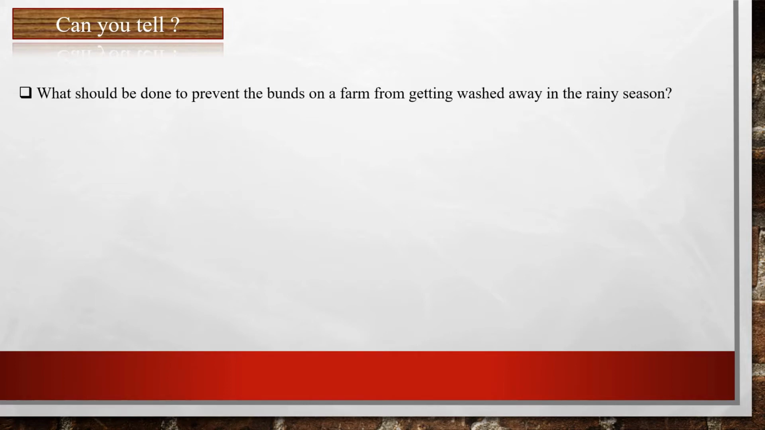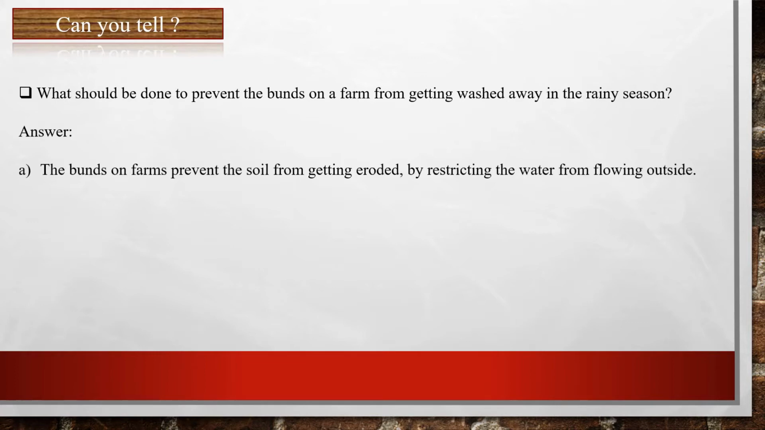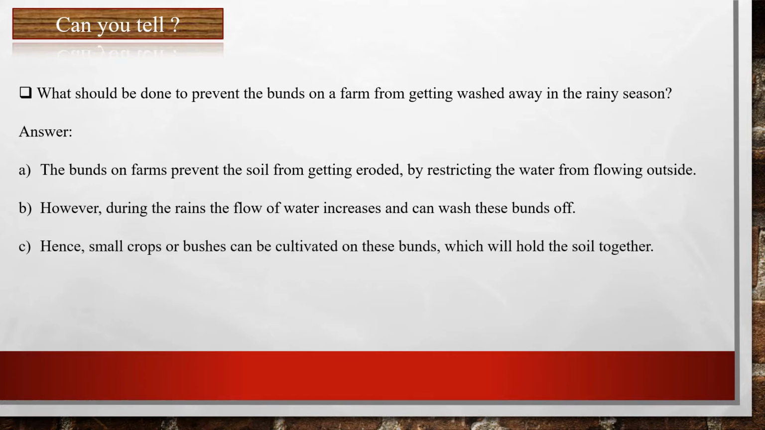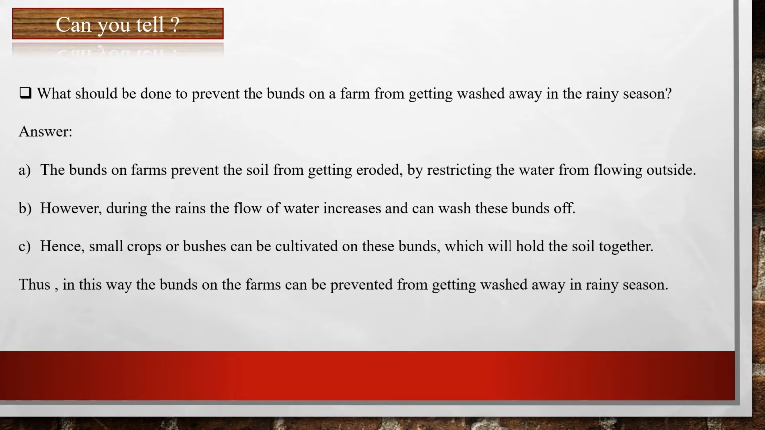Now, can you tell what should be done to prevent the bunds on a farm from getting washed away in the rainy season? Yes, the bunds on farms prevent the soil from getting eroded by restricting the water from flowing outside. However, during the rains, the flow of water increases and can wash these bunds off. Hence, small crops or bushes can be cultivated on these bunds, which will hold the soil together. Thus, in this way, the bunds on the farms can be prevented from getting washed away in the rainy season.